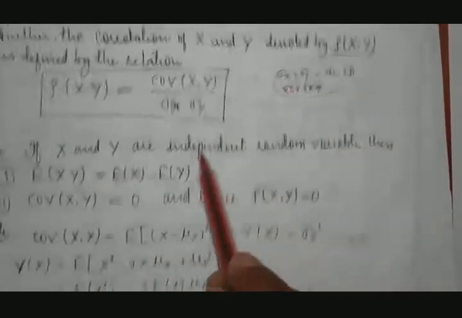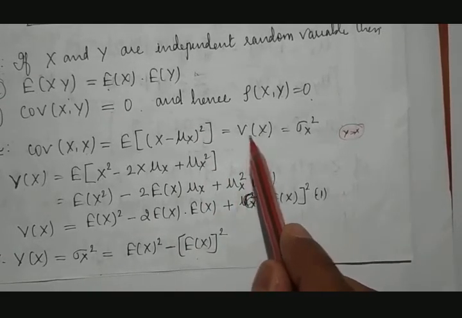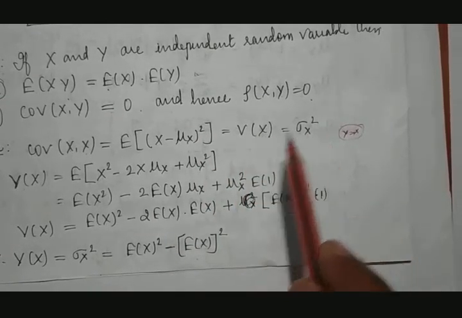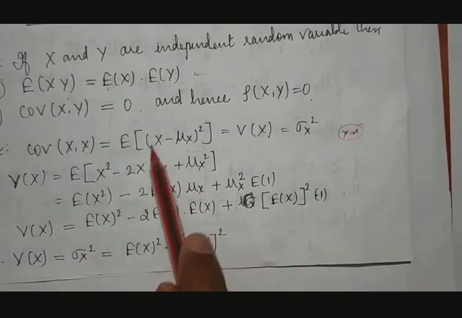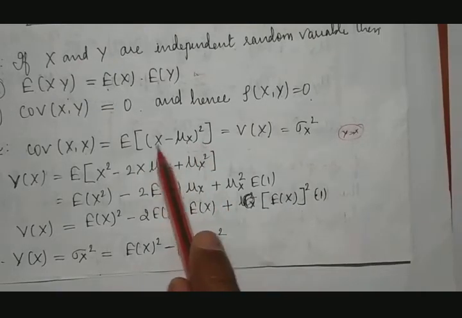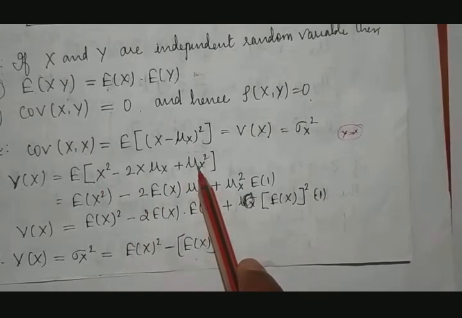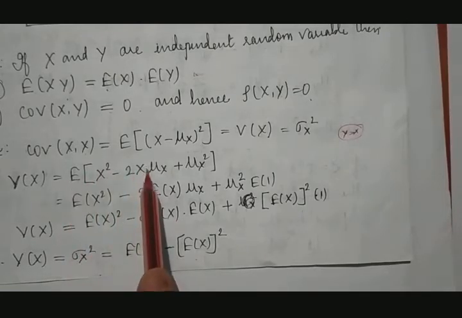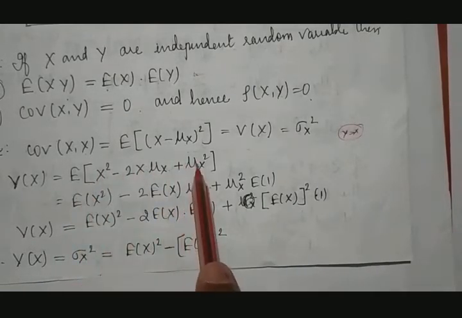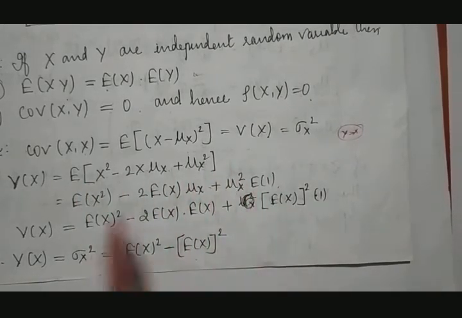Then this into this will be a square, and we know that it is nothing but the variance of x, that is sigma x square. Therefore, variance of x is equal to this expansion. It is like a minus b whole square: a square minus 2ab plus b square. Then take the expectation term by term: E of x square, then 2 into E of x mu x, then mu x square into E of 1.